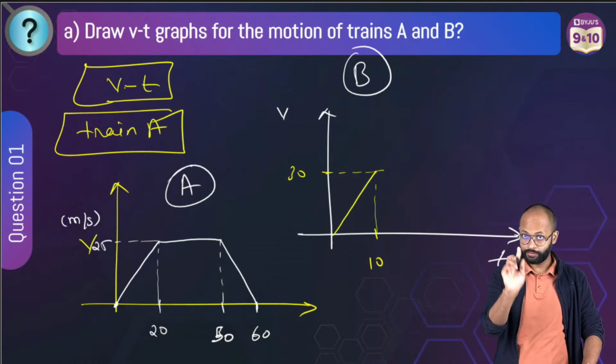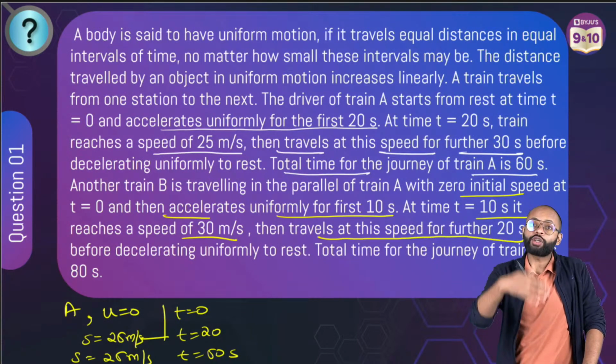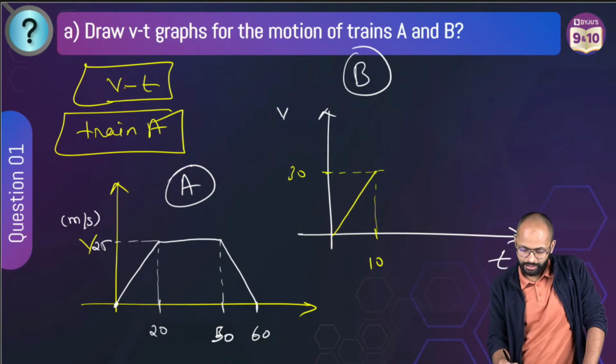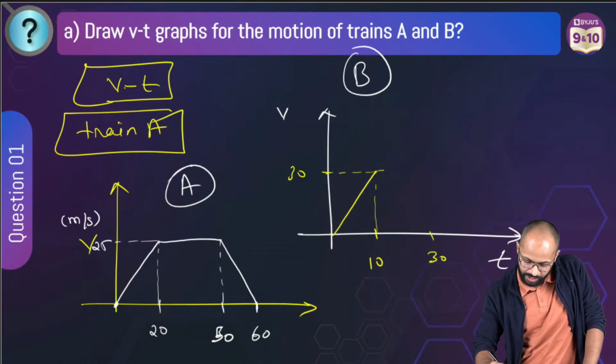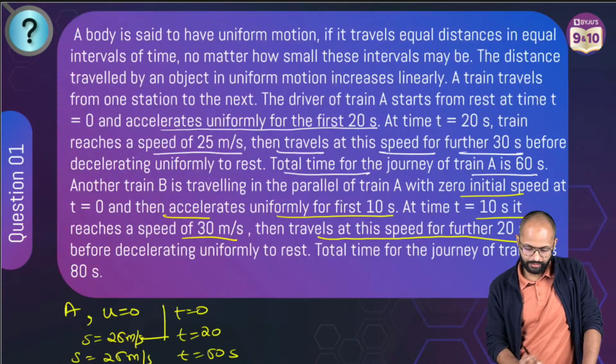Fine. This is the first information. उसके बाद, then travels at this speed for further 20 seconds. Next 20 सेकेंड मतलब total 30 सेकेंड. 10 प्लस 20. Travels at this speed. इस स्पीड से वो travel करेगा. ओके सर. ठीक है. Fine.